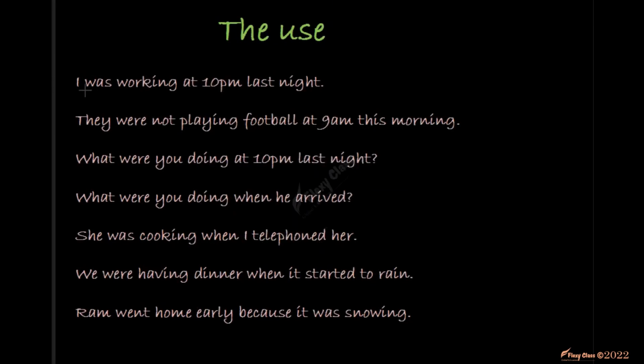last night. I was working, the verb to work is conjugated in the past continuous, was working. Why was? Because we have I was working. If we have, for example, they, we say they were working at 10 p.m. last night. So this is a specific time that is in the past.